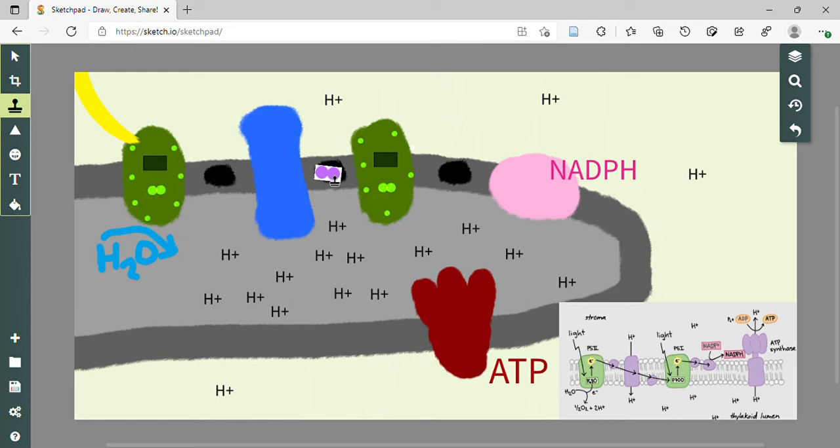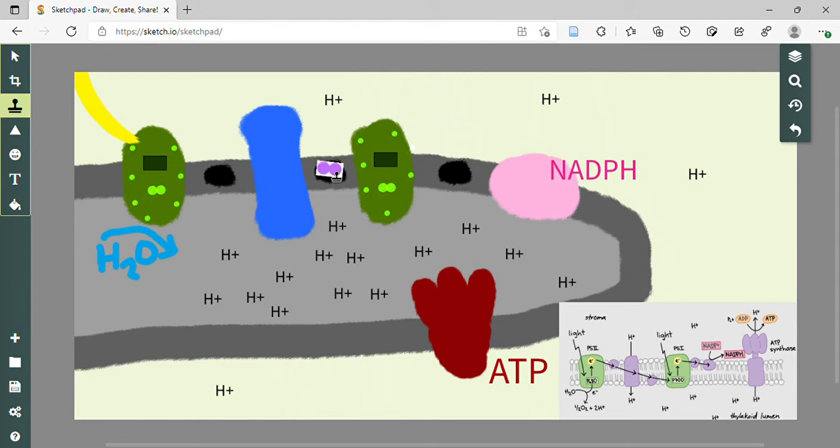And that's from an area of low concentration to an area of high concentration. And the reason it can do that is because it uses that energy, the free energy of the electrons passing through it. So this would be active transport because it's using energy. And we'll see why pumping hydrogen protons into the thylakoid space is important later on. So the only thing we need to know right now is that the cytochrome complex uses the free energy and acts as a proton pump to create a proton gradient. And then the electrons keep moving through.